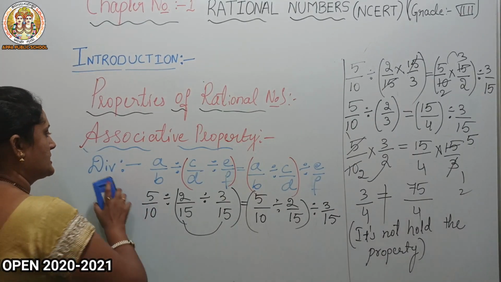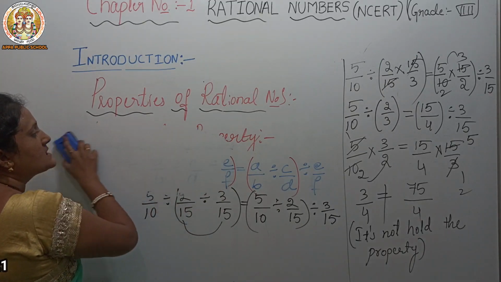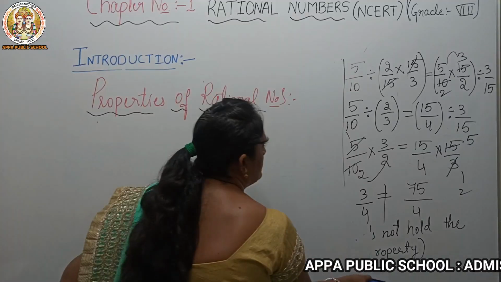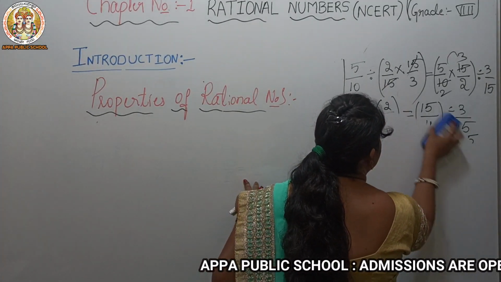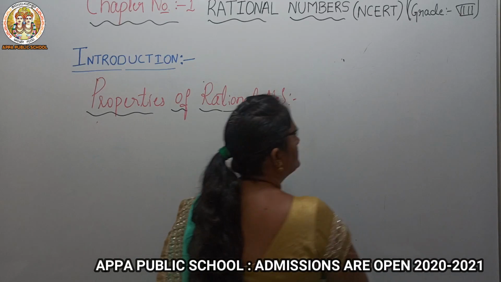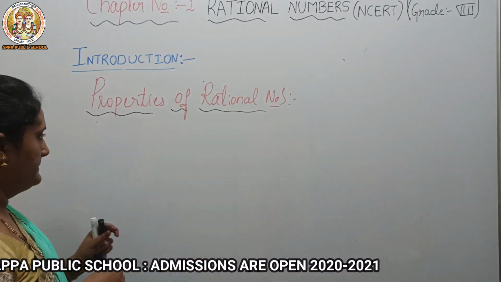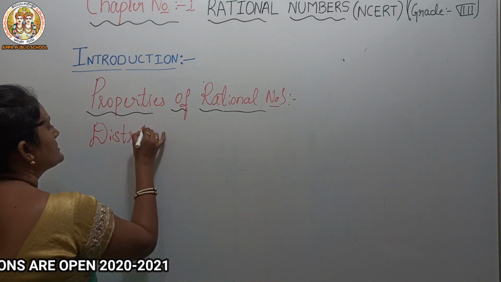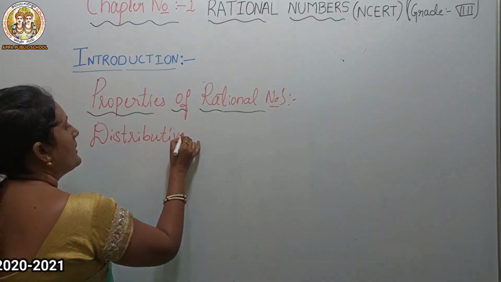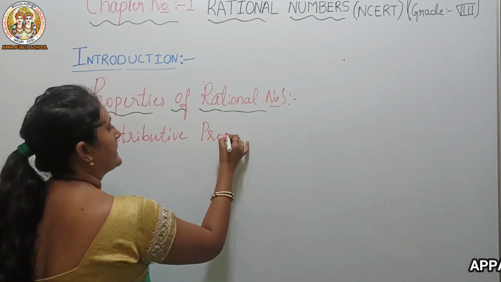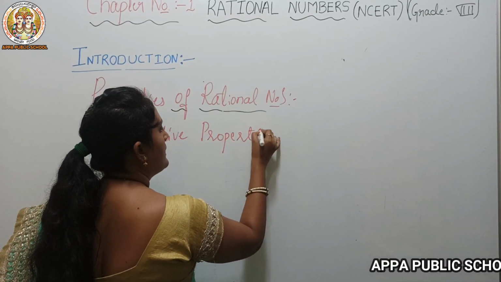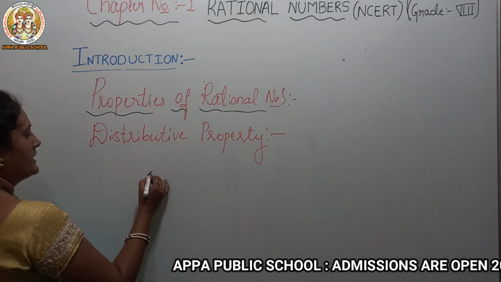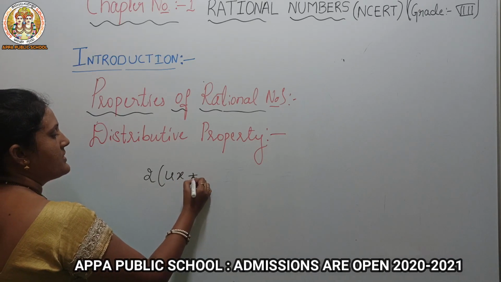Okay, now we'll go for our next property, that is the distributive property. Can we take any general number like 2 into 4x plus 3?